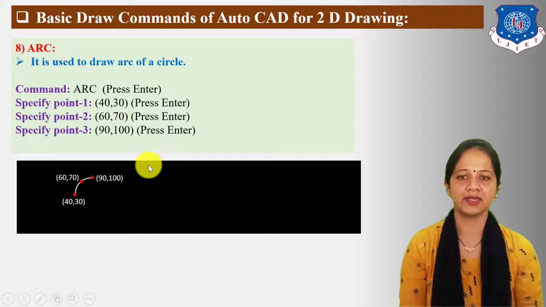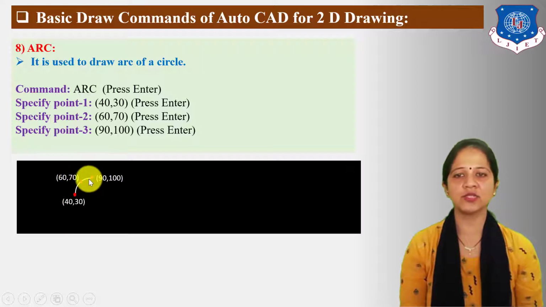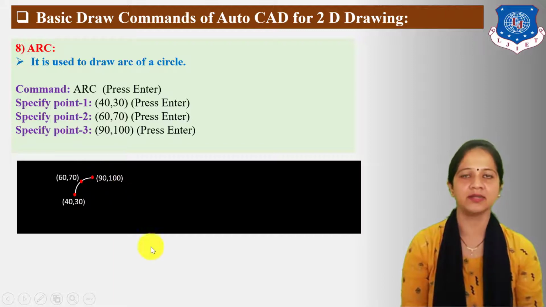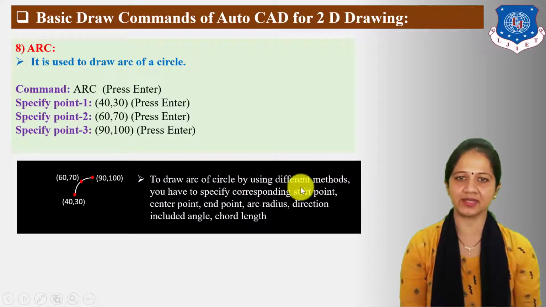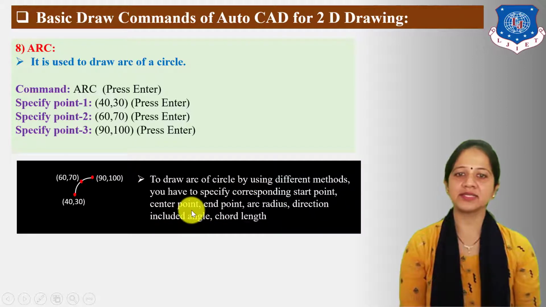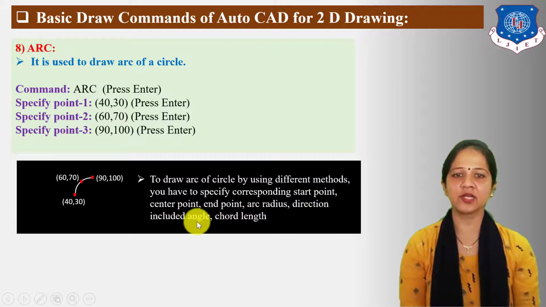Then press enter. Now on the drawing area you can see like this arc which is passing through 3 given points. First point is 40-30, second point is 60-70 and third point is 90-100. Now to draw arc of circle by using different methods, you have to specify corresponding start point, center point, end point, arc radius, direction, included angle, chord length.